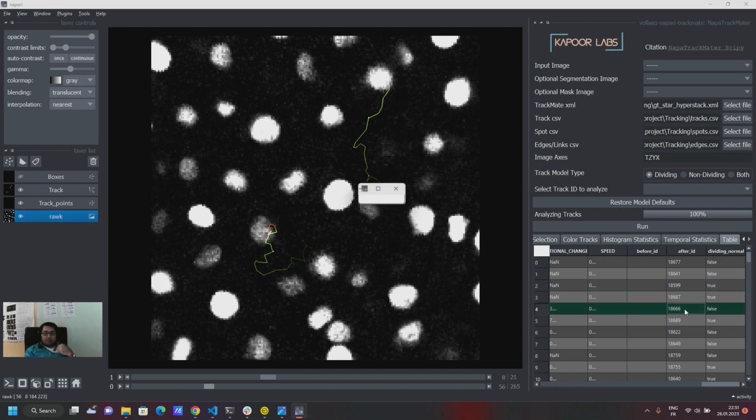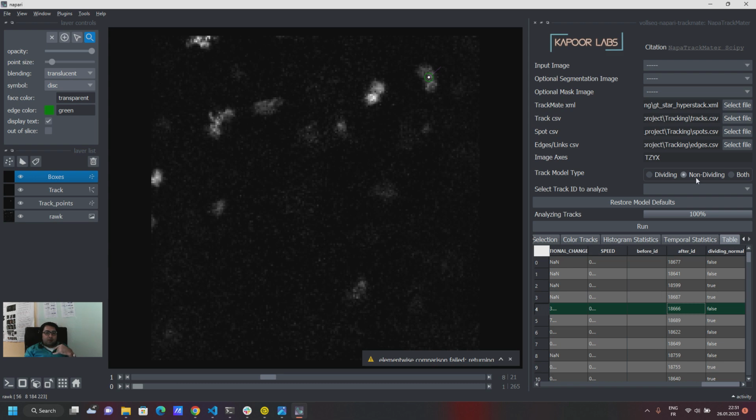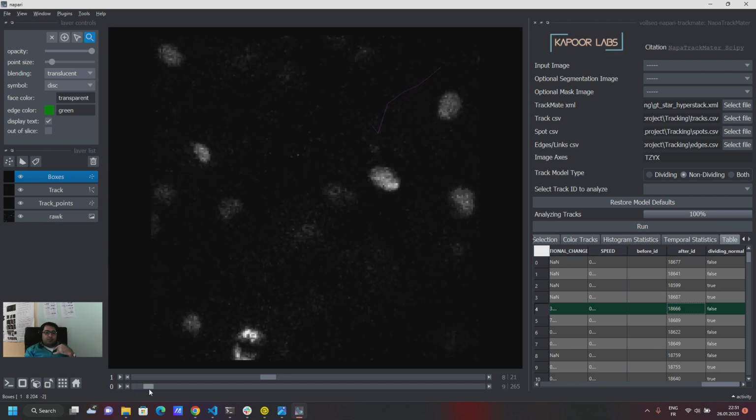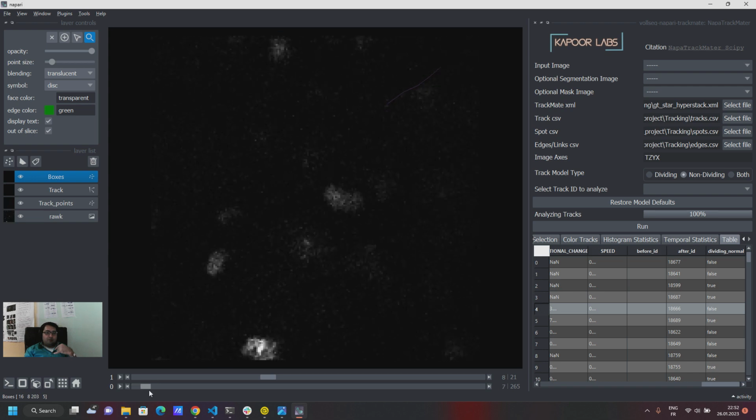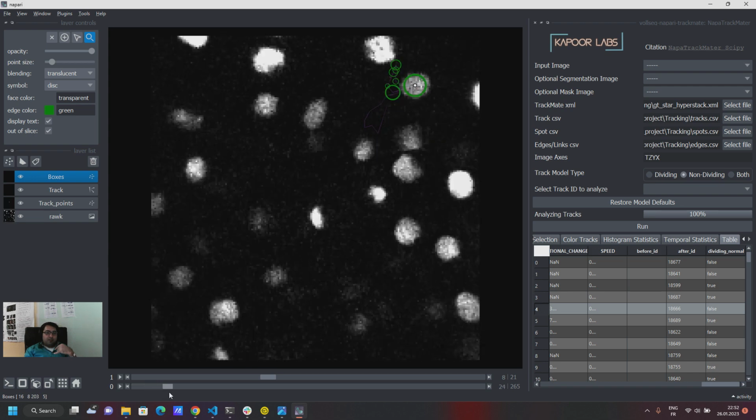Let's say if you selected this track, it's going to say, okay, this is a non-dividing track, and then you're going to see the track which corresponds to this non-dividing cell. The box out of slice view will show you such a display for this particular cell.